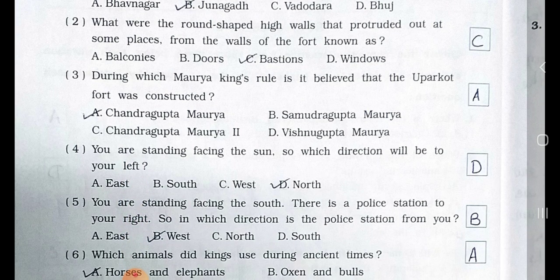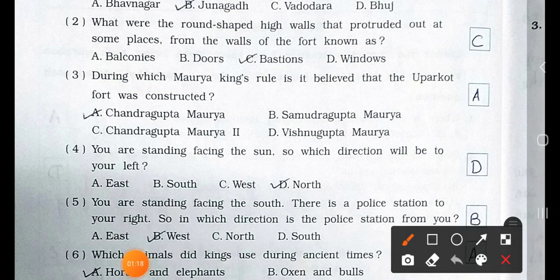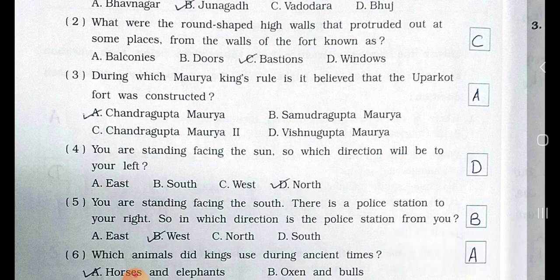Now see number 3. During which Maurya king's rule is it believed that the Uppercote Fort was constructed? A. Chandragupta Maurya, B. Samudragupta Maurya, C. Chandragupta Maurya II, and D. Vishnugupta Maurya. Answer is option A, Chandragupta Maurya. Number 4. You are standing facing the sun, so which direction will be to your left? A. East, B. South, C. West, and D. North. Answer is option D, North.